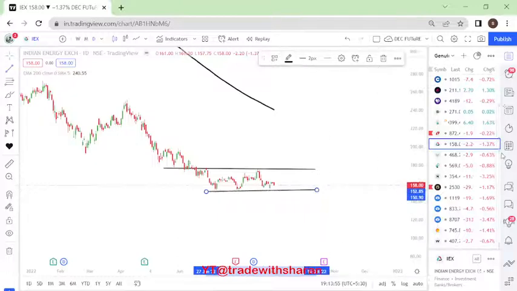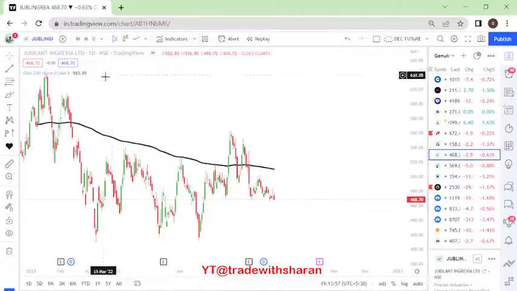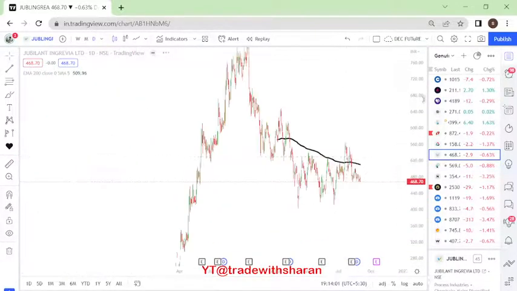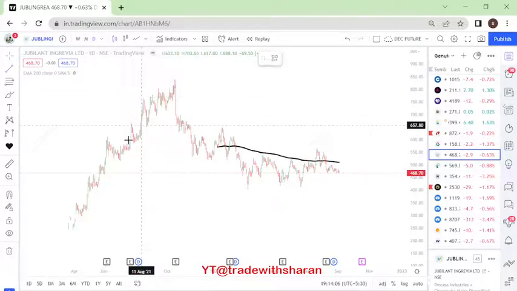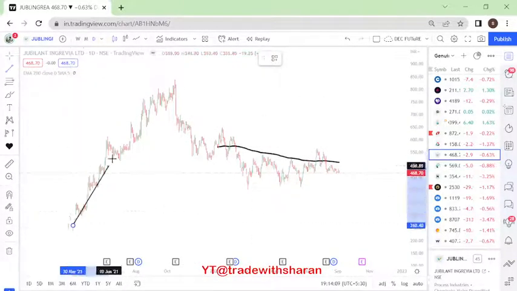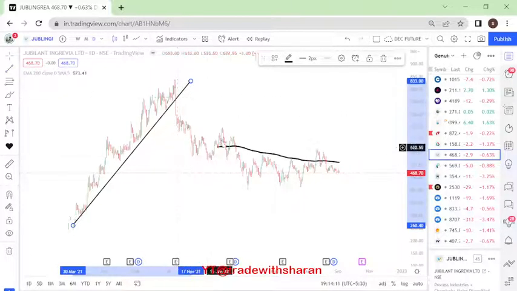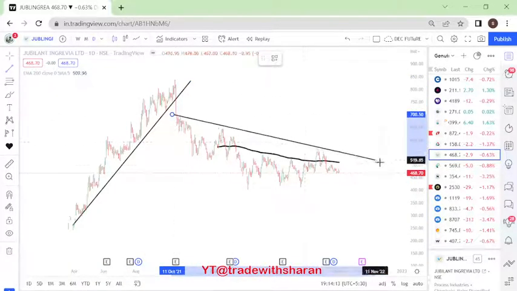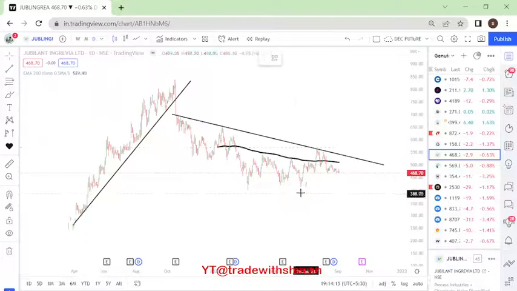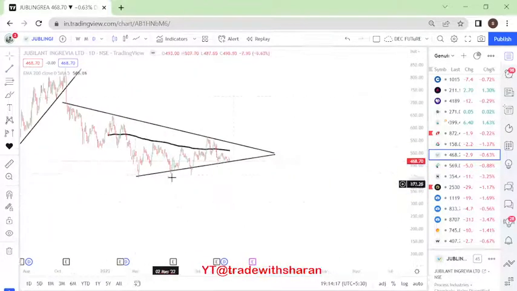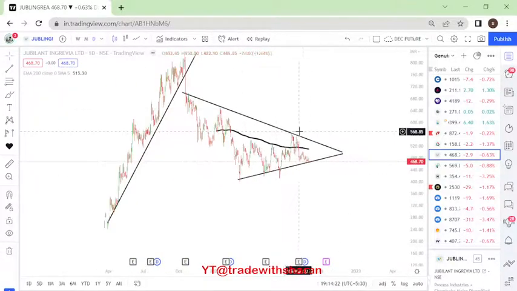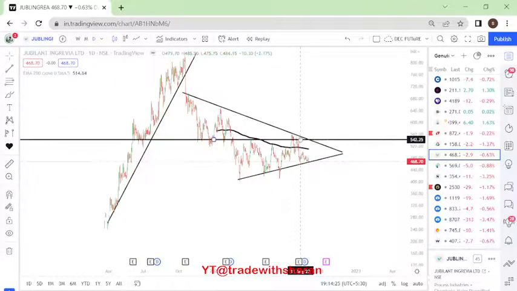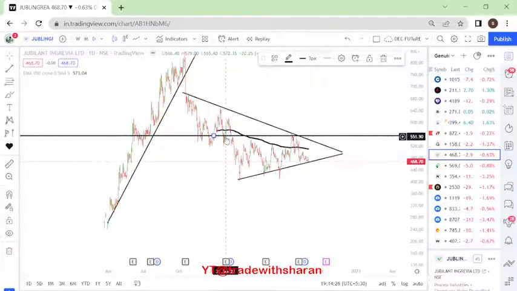All right. Now, next we go into Jubilant Ingrevia, sorry. Again, something that I would avoid personally. There was a good momentum all of a sudden, a trend line break. Right now the price is moving in a kind of triangle formation. Here there is a double top also, if you see. So entry only above this, which will be the previous resistance.